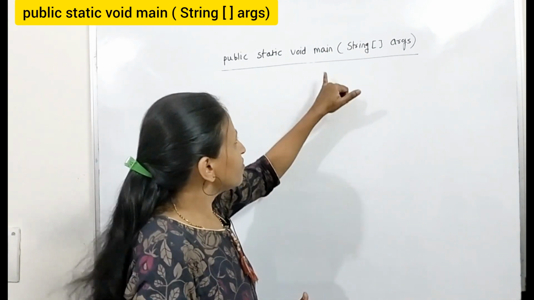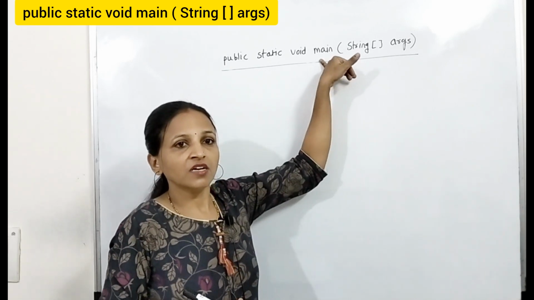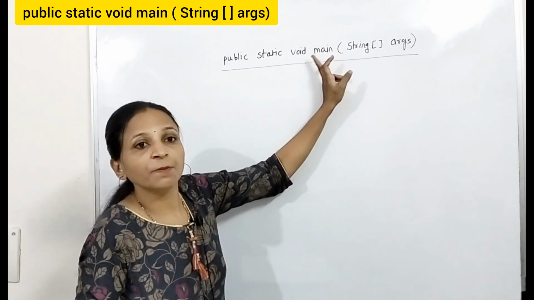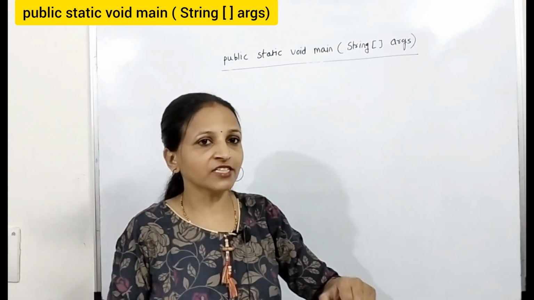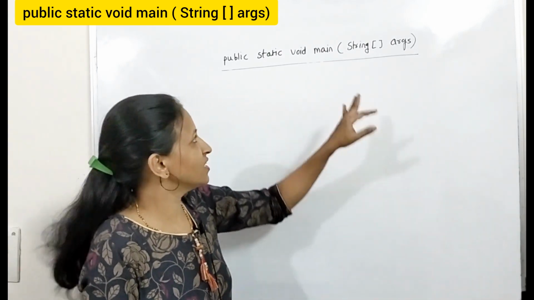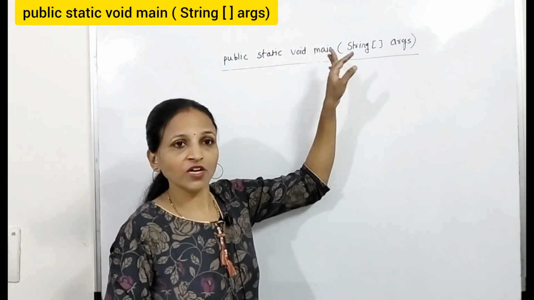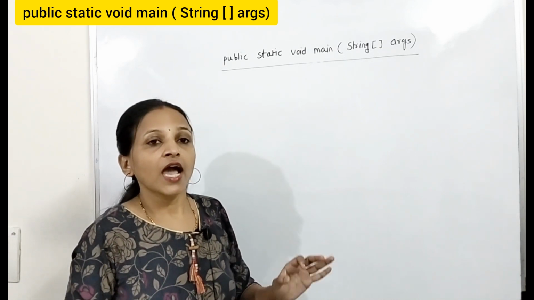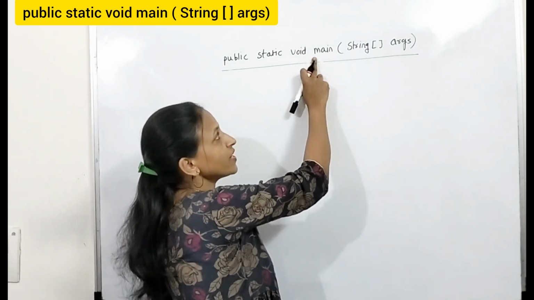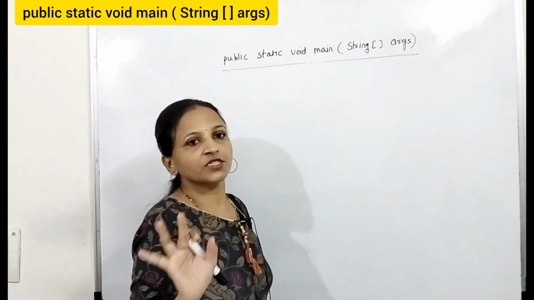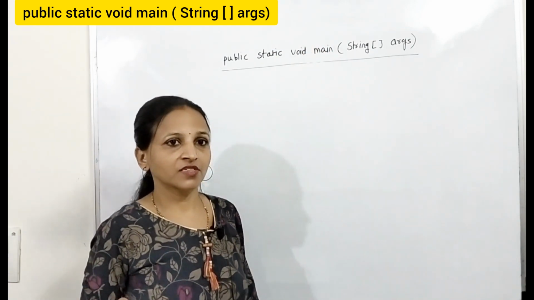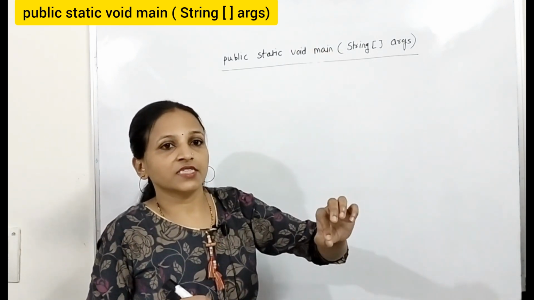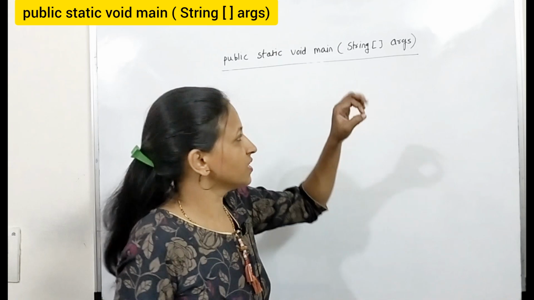Suppose you want to modify the name of this main method, is it allowed? No. Actually inside the JVM this name, main, is configured. That's why you have to compulsorily follow this name, and then only will it be considered as the execution starting point. Even if you write a capital M, it is also not allowed. Here you have to write all the letters in small case. The name should be the same.